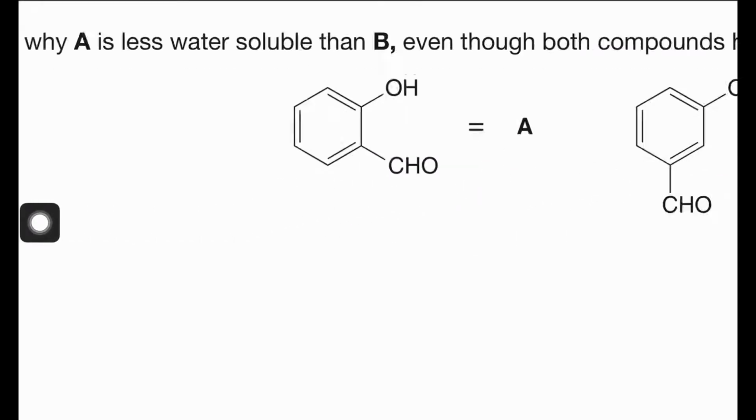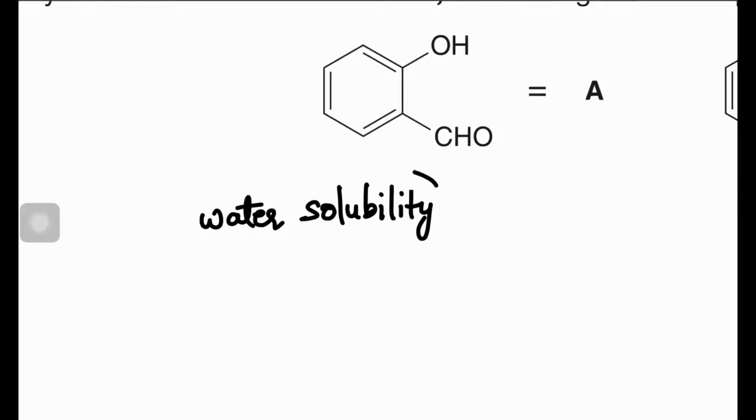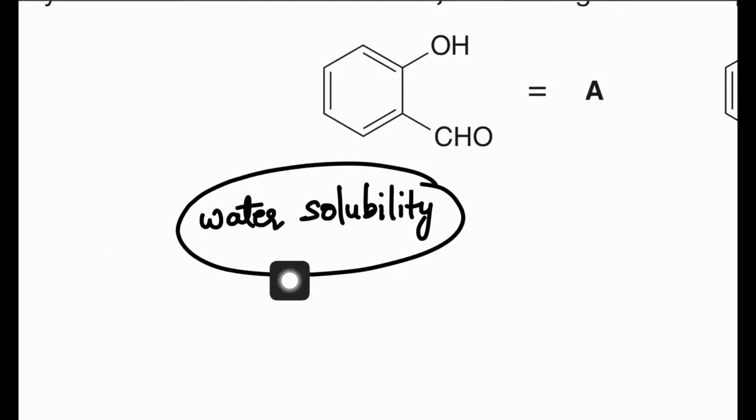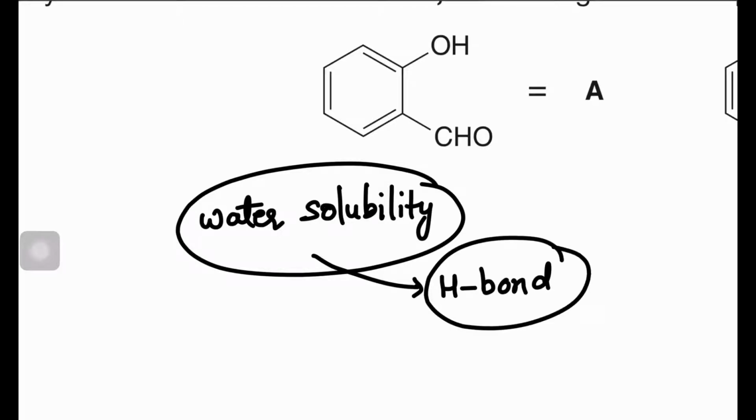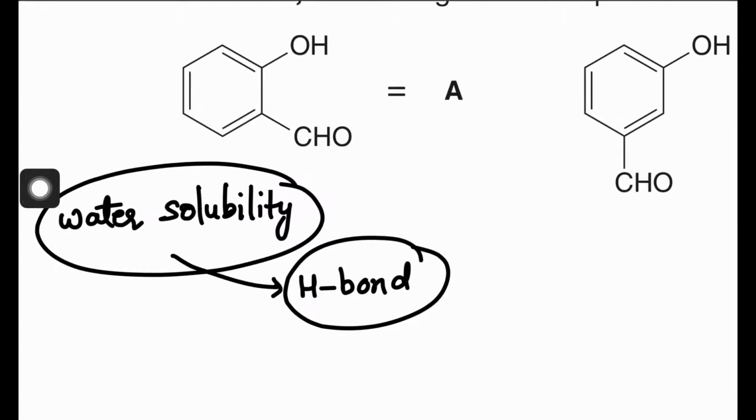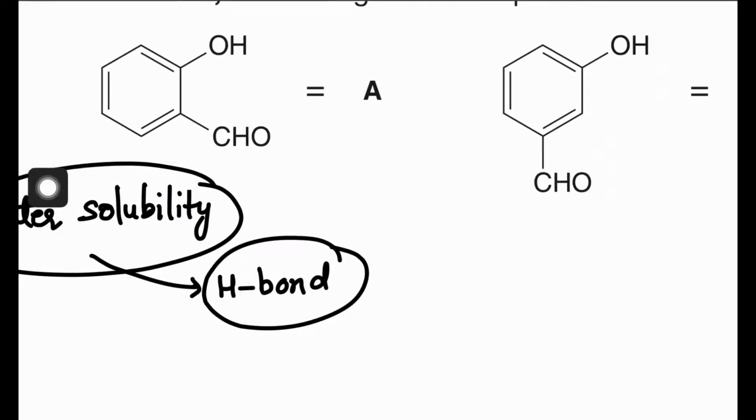Okay, so we'll simply see which is water soluble. If we talk about the water solubility of organic compounds, it will depend on its extent of hydrogen bond with water. So when the organic compound will form hydrogen bond with water, then that will be more soluble as compared to those which will not form hydrogen bond with water.